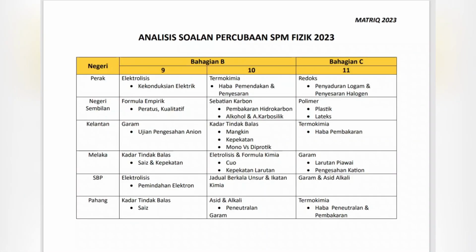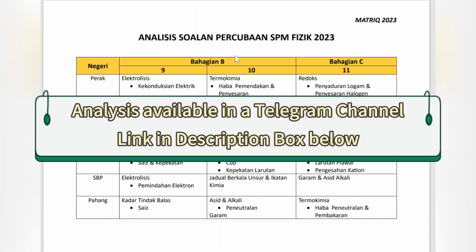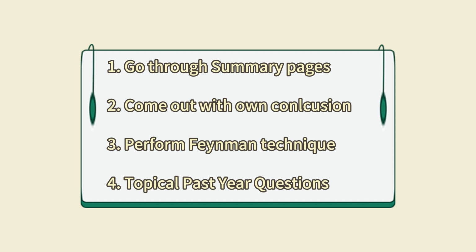Okay, so this is how the analysis looks like. The analysis will show you what topics came out in the trial exam. Since we want to do the trial questions on carbon compound, I can go and find the Negeri Sembilan trial paper, and the Bahagian B question 10 of this paper will be carbon compound. Alright, so that is my study method, and this is the summary of my study method. So now we'll talk about what you can do at the last minute before the exam.